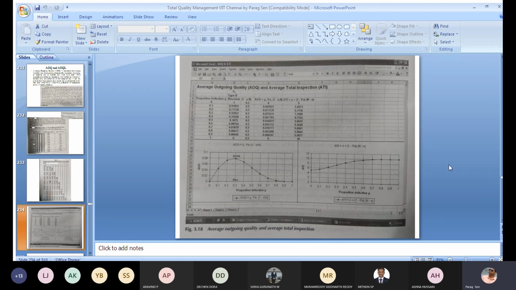And you will see that there is an interesting thing to notice: if the proportion defective in your lot is less, then obviously your average total inspection cost will also be less. Same for the AOQ.